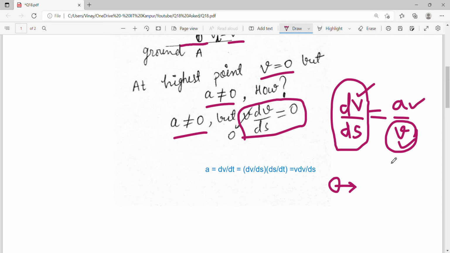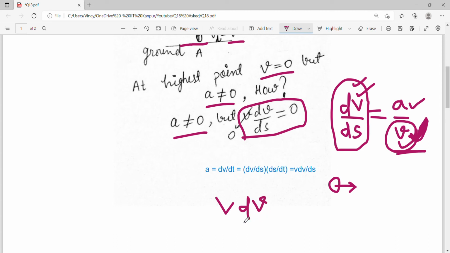Now here, what is going to happen if you put velocity equal to zero mathematically? This whole thing is going to be infinity. And in physics I always say, do not say infinity, say undefined. You'll get the feel that you cannot define this parameter, right? dv by ds cannot be defined. That means this whole expression v dv by ds is valid only when velocity is non-zero.